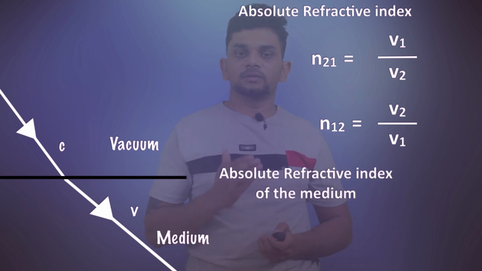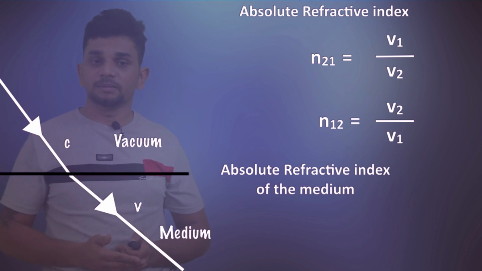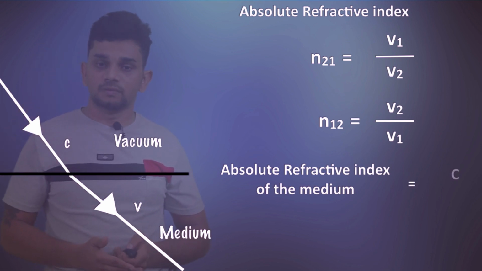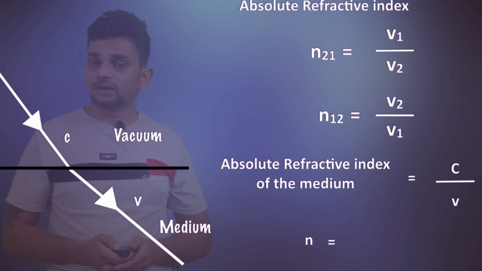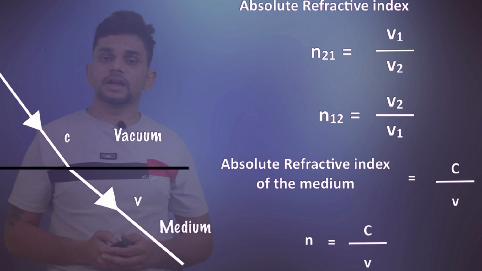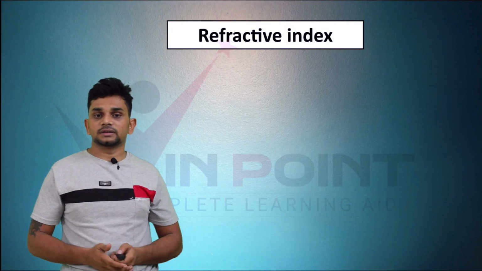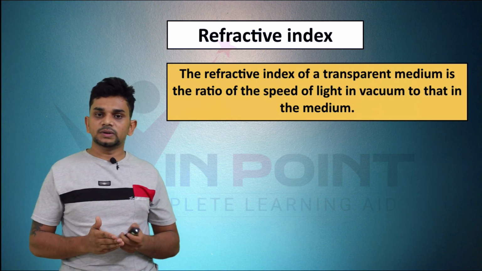The absolute refractive index of a medium is equal to the velocity of light in vacuum divided by the velocity in the medium, that is c by v. So n equals c by v is our equation. The refractive index of a transparent medium is the ratio of the speed of light in vacuum to that in the medium.